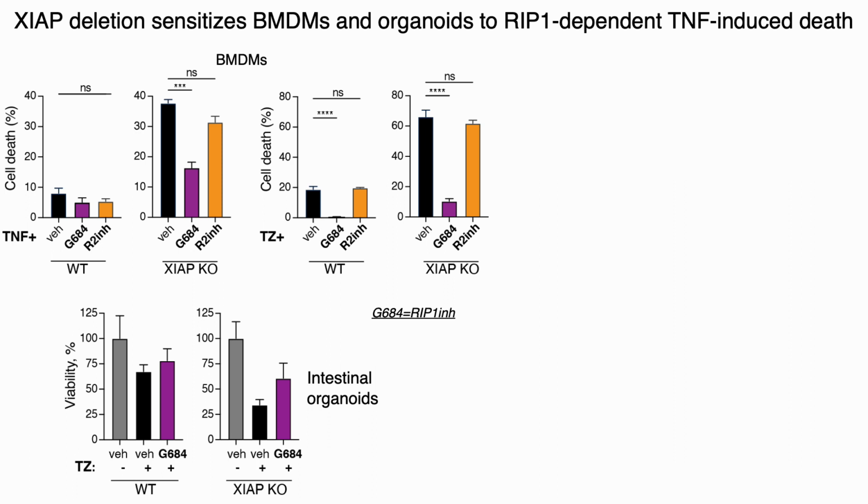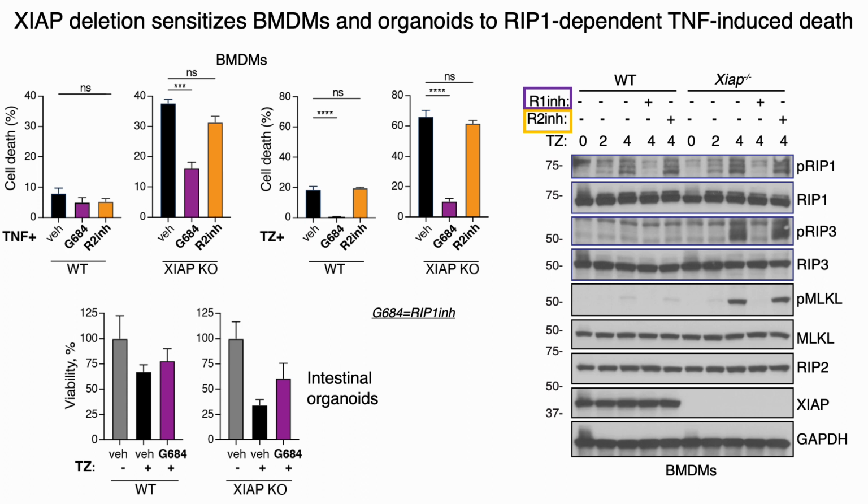Using bone marrow-derived macrophages and intestinal organoids, we investigated the involvement of RIP1 kinase activation in the increased sensitivity of XIAP-deficient cells. And as you can see, the RIP1 kinase inhibitor GNE684 was very efficient in inhibiting TNF and TNF-zVAD-mediated cell death in those experiments. Also, we show RIP1 inhibitor efficiency by Western blot analysis of signaling events in bone marrow-derived macrophages. Please note that inhibition of the related kinase RIP2 does not have a significant effect in these experiments.